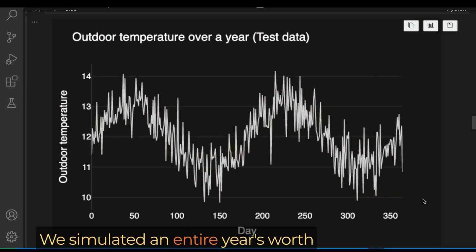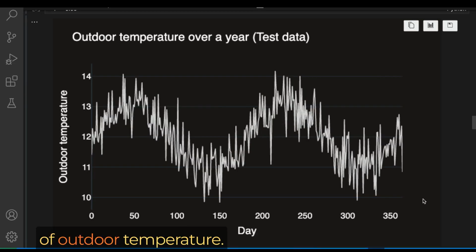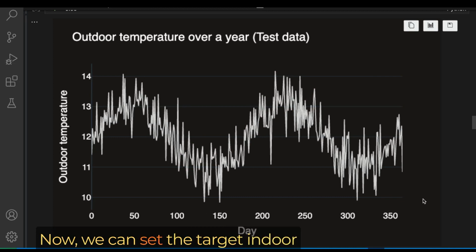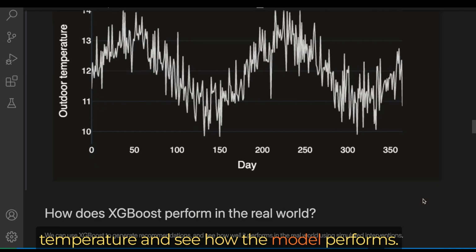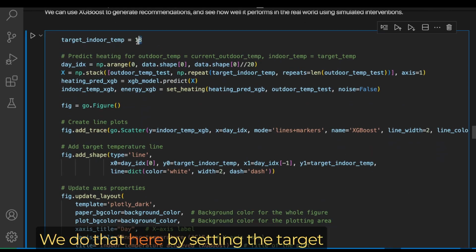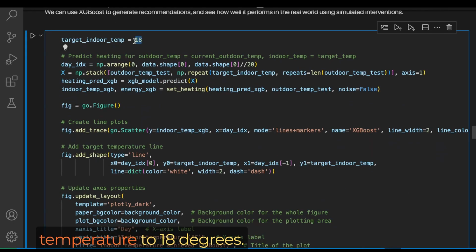So we've simulated an entire year's worth of outdoor temperature. Now we can set the target indoor temperature and see how the model performs. We do that here by setting the target temperature to 18 degrees.